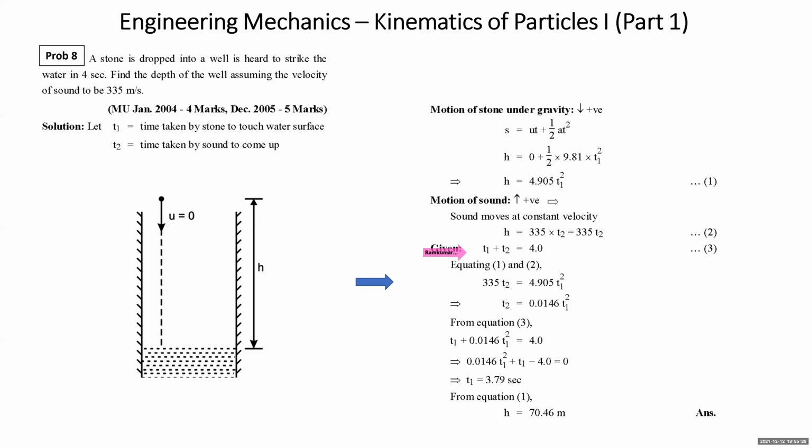Now we equate 1 and 2, that is, two values of H are equated. So you get a relation between T2 and T1. Value of T2 is substituted in this equation, you get a quadratic equation for T1. Solve this equation, you get value of T1 as 3.79 seconds. Another value of T1 must be negative, which we have discarded. This value of T1 is substituted over here in equation number 1. You get the value of H. H is nothing but the depth of the well.